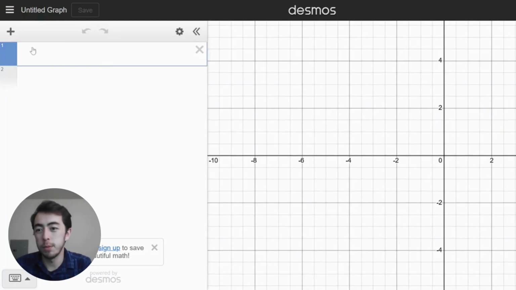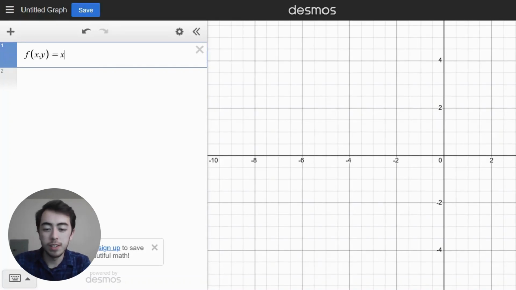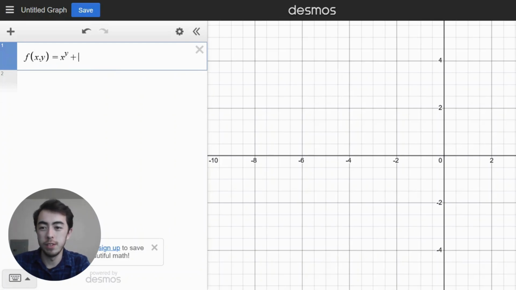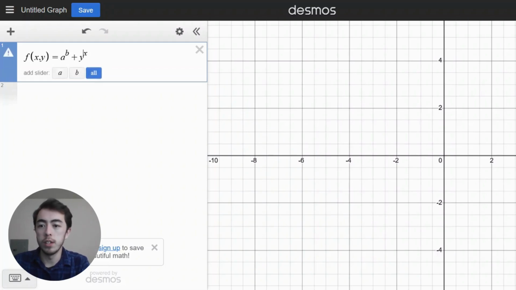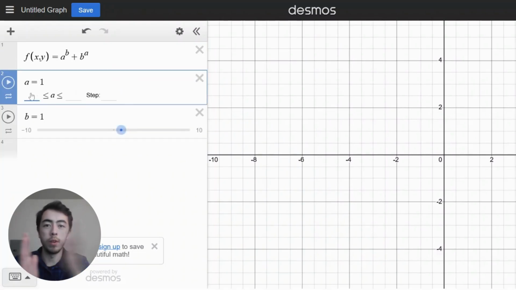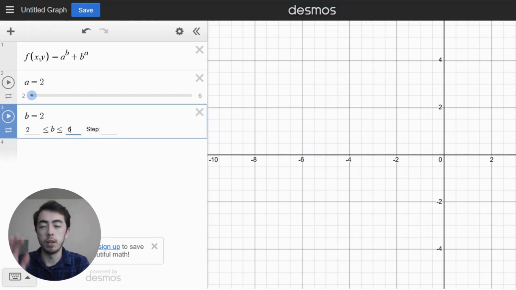Maybe let's do a little bit of exploration just to make sure that was the only potential solution. I could create a function with 2 input variables, x to the y plus y to the x. Actually, let me use a's and b's, just so Desmos will ask me for some sliders. Then I can restrict them with the range that I found earlier, from 2 to 6. Any lower, and I'm not even solving the problem, because these natural numbers have to be greater than 1, and any bigger, I'm going to go over 100 every time.